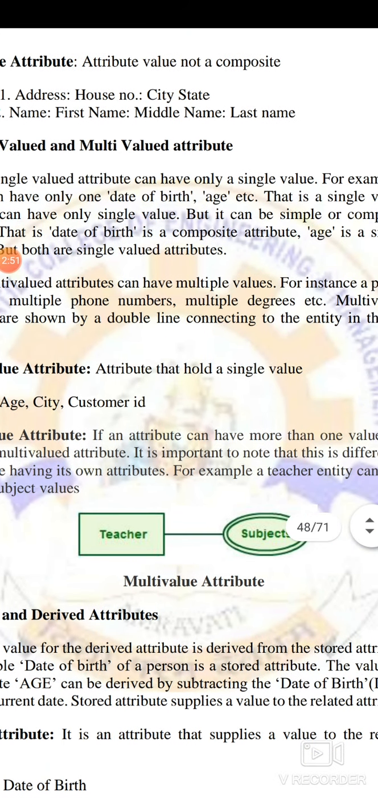But multi-valued is when we talk about mobile numbers. One person may have more than one mobile number. They can have 2, 3, 4, 5 mobiles, so they can have 4 different numbers. In today's world, we generally have 2 numbers: one is the mobile number and another is the WhatsApp number, which is another mobile number. So that is a multi-valued attribute.